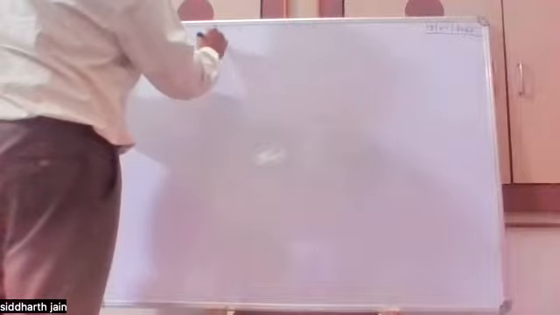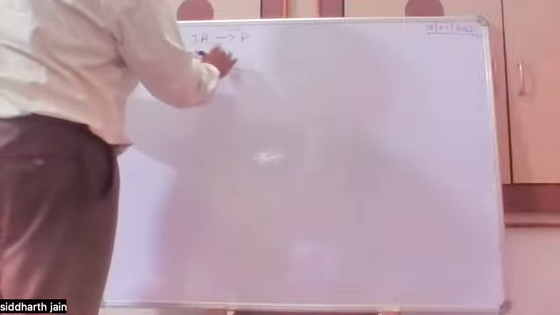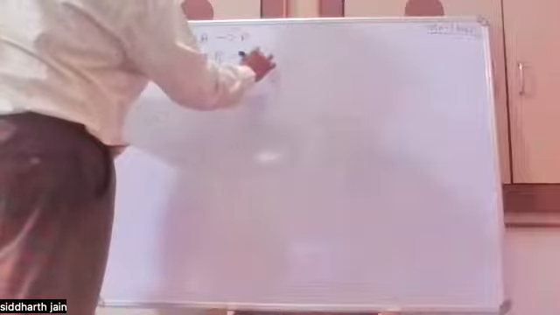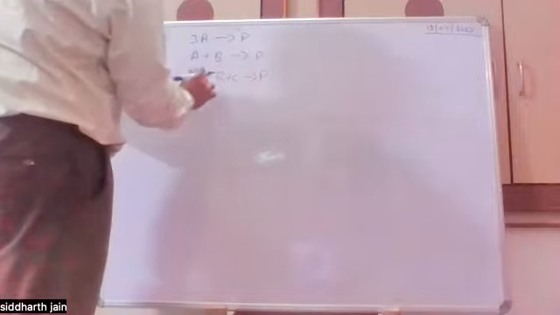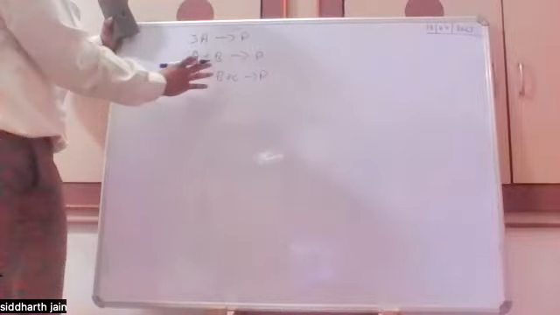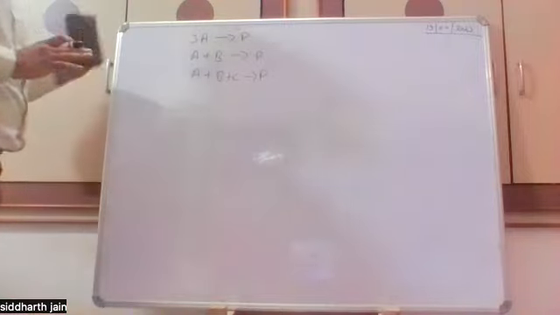For example, it can be one molecule reacting, it can be 2 molecules reacting, or it can even be 3 molecules reacting, or it can be multiple. But always the sum of the powers of the reactants in the rate law will be equal to 3. Yes, good, good.